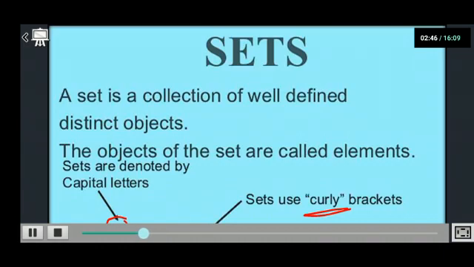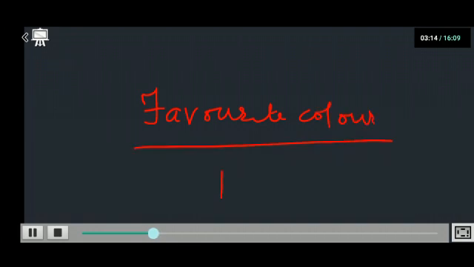So this is a well defined collection. Now if I ask you for an example of what is not well defined: I say make a set of all the colors of the rainbow. Everybody will write down the same 7 colors. But now if I ask you to write down your 5 favorite colors, will it be a well defined set?